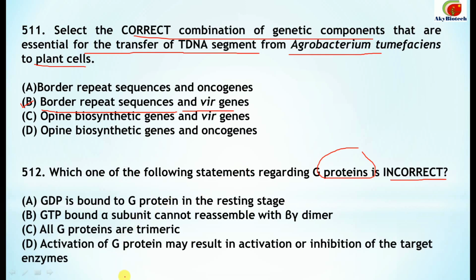So, GDP is bound to G protein in the resting stage. This is also correct. GDP bound alpha subunit cannot associate with beta gamma dimer. So this is also correct. All G proteins are trimeric. This one is the incorrect statement. C part. Activation of G protein may result in activation or inhibition of the target enzymes. This is also correct. So three options are correct and the C part is the incorrect.